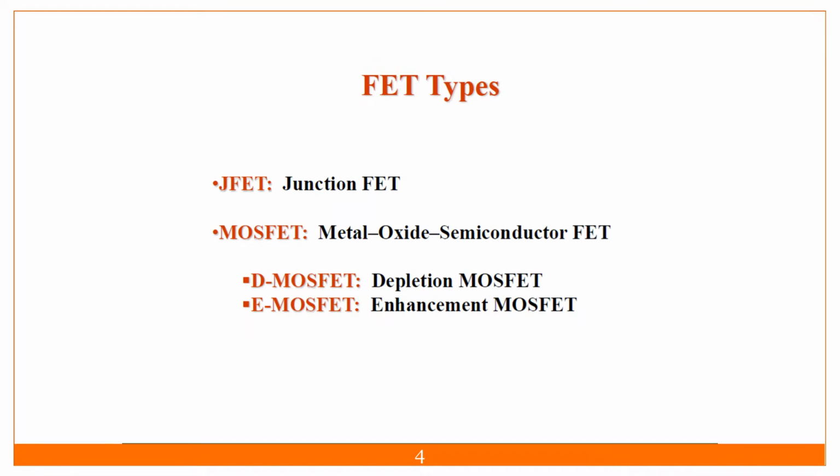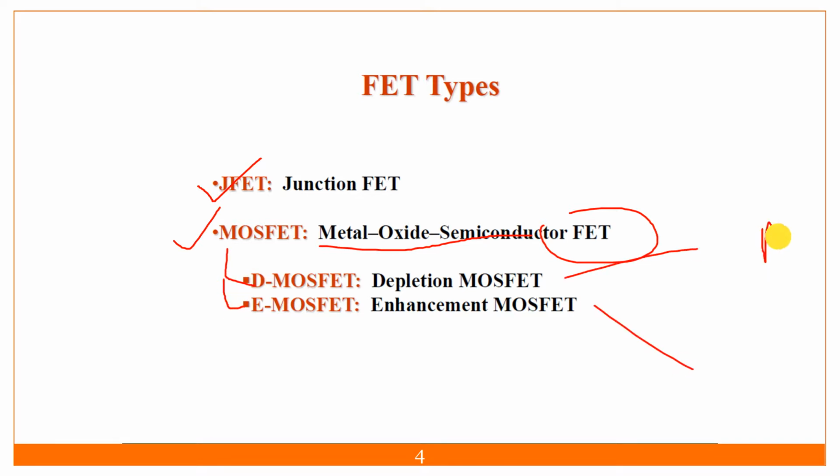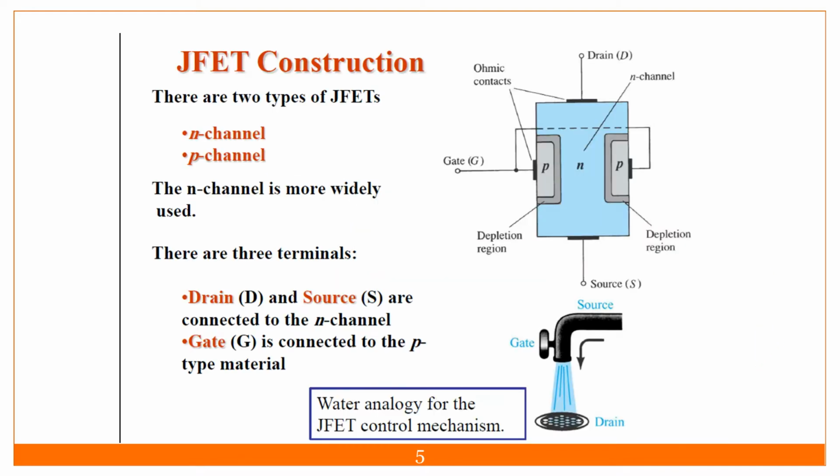So FET types, we have discussed this, are the JFET and MOSFET, where MOS is metal oxide semiconductor and FET is field effect transistor. MOSFET is again divided into two types, depletion type and enhancement type. These again have two types, the N channel and P channel. Okay, so now the construction of the JFET.